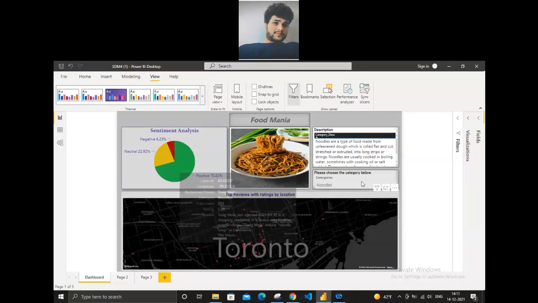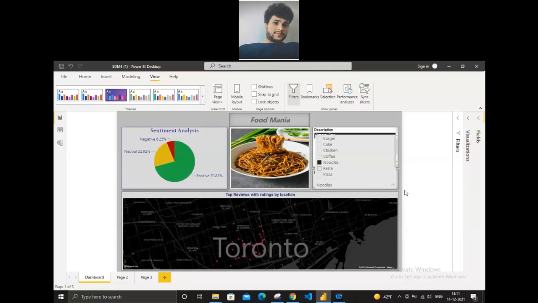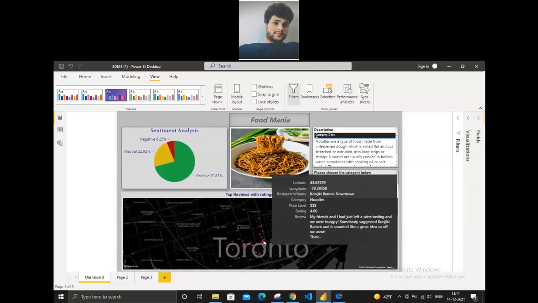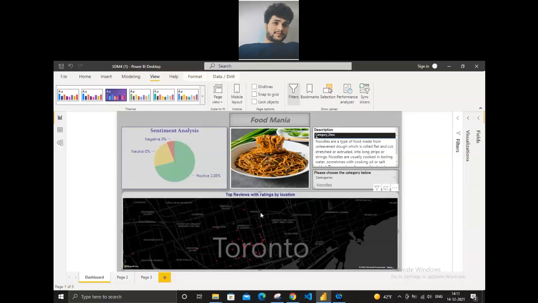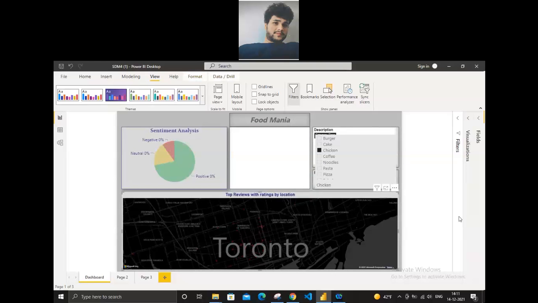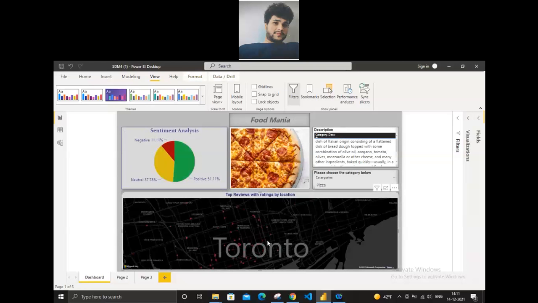Likewise, we have developed this dashboard. It's an amazing dashboard, I would say, because on the selection of the category, all of the visualizations change. The description also changes, and if I select any coordinate here, the image changes on the basis of that coordinate. So it's two-way communication, from the visualization and from the selection of the category. I hope you understood the image recognition we have done, the image analysis we have done, and also the visualization we have done on this data set.